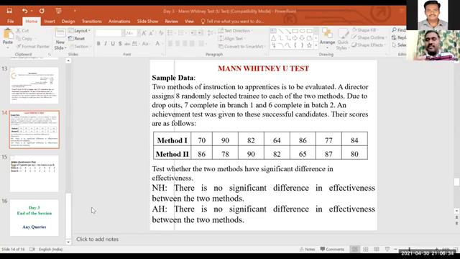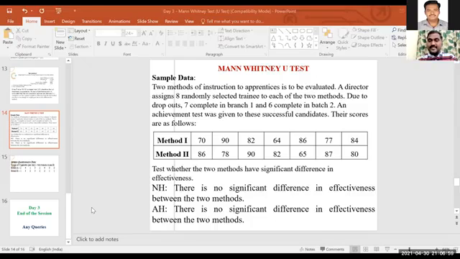When you are doing it manually, you calculate and compare the calculated value with the tabulated value. Tabulated value means in statistics books there are some values already tabulated, like chi-square, Z value, F-test value. After calculating, you compare with the tabulated value. When the calculated value is less than the tabulated value, you accept the null hypothesis. When it is greater than the tabulated value, you reject the null hypothesis.